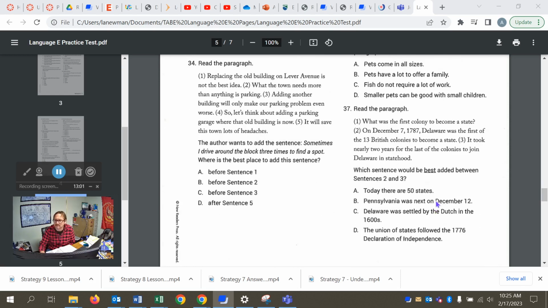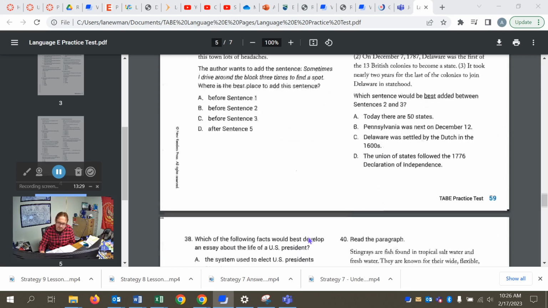Okay, 37. Which sentence would be best added between sentences 2 and 3? It's B. Pennsylvania was next. We're talking about the order of colonies becoming states within the U.S. And so after describing the first one, Delaware, it makes sense to describe the next one, Pennsylvania, that was just 5 days later.